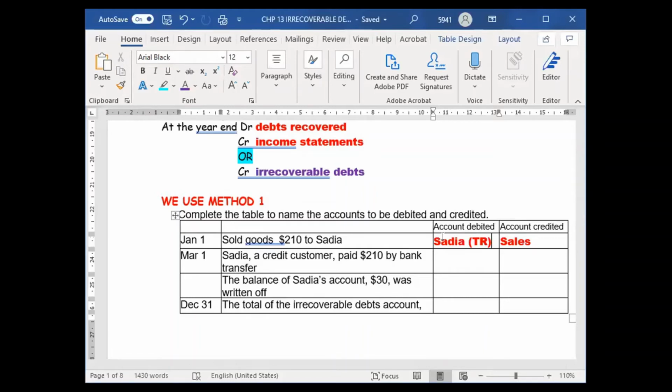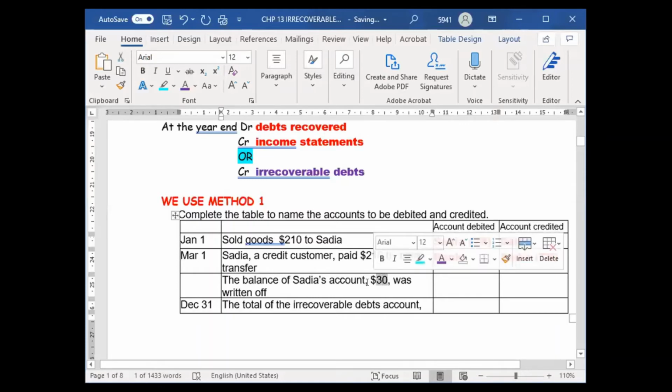After that, Sadia, a credit customer, paid 210 by bank transfer. Then I debit bank, credit Sadia. Sadia is my trade receivable. Debit bank because I receive money, credit Sadia because the guy's account reduced. The balance of Sadia's account, 30, was written off. This 30 is maybe from last year, the guy didn't pay.